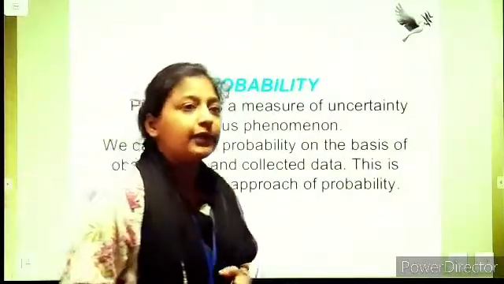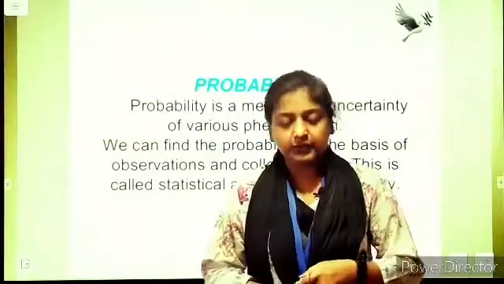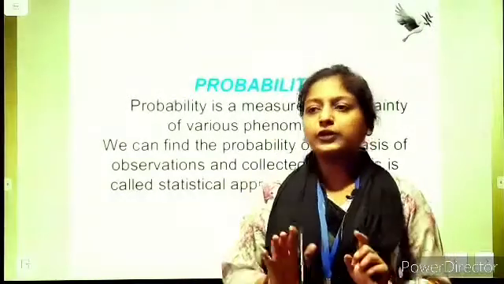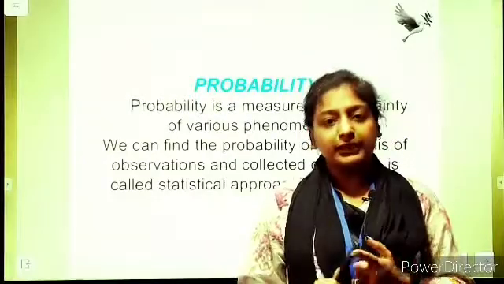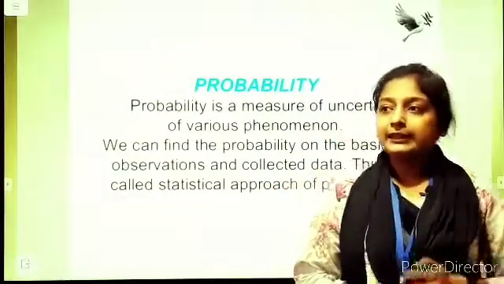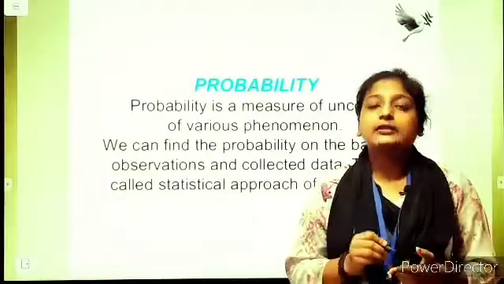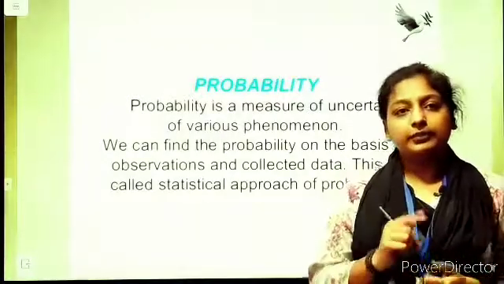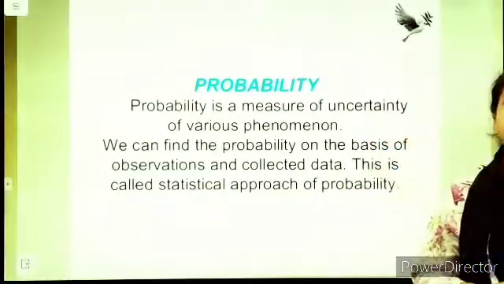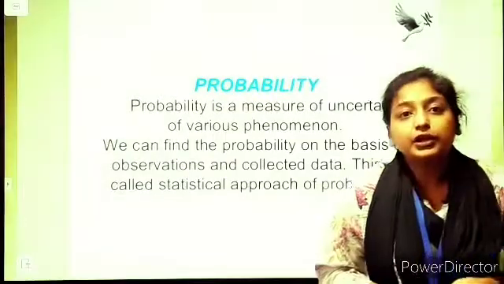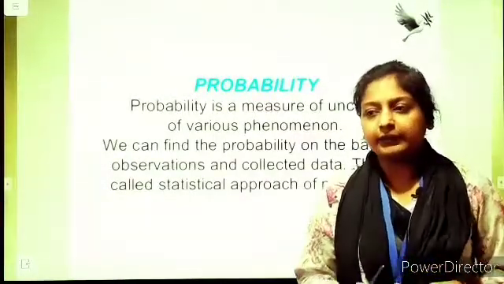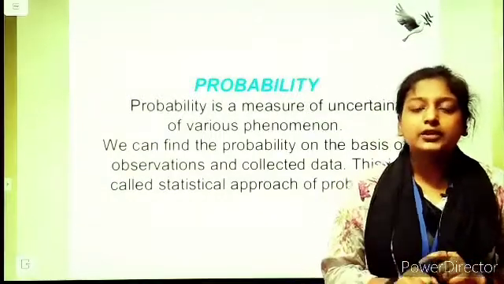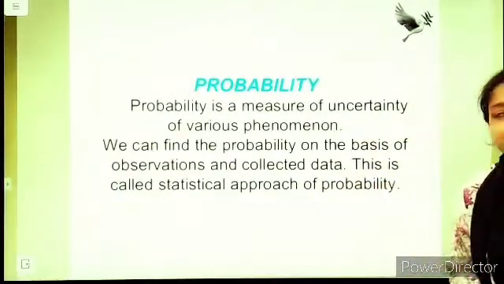For example, if I am saying the sun rises from the east, right? We know for sure the sun rises from the east. So, the probability of the sun rising from the east will always be 1. That is, what are the chances that the sun will rise from the east? That will be 1. The other thing we can say: what will be the probability of the sun rising from the west? We know this thing is never happening, right? The sun cannot rise from the west. So, the probability of that will be 0.